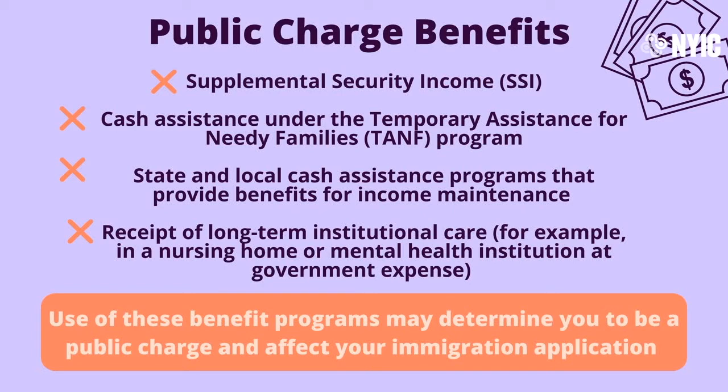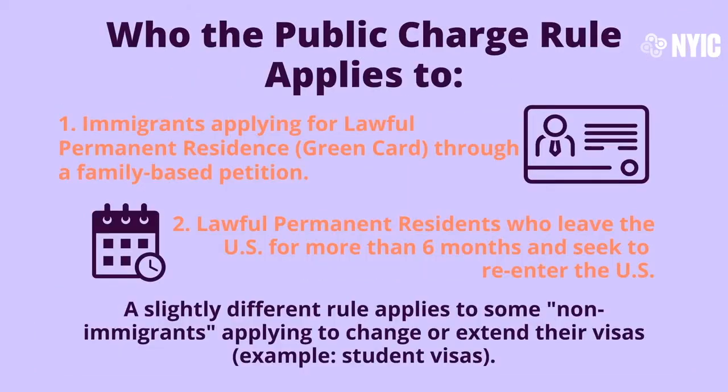In addition to public benefits used, the public charge test also considers income, employment, education, health, family status, and affidavits of support to determine if someone will become a public charge. The public charge rule applies to applicants seeking admission or adjustment of status, including immigrants applying for lawful permanent residence, green cards, through a family-based petition, and lawful permanent residents who leave the U.S. for more than 6 months and then seek to re-enter the U.S.